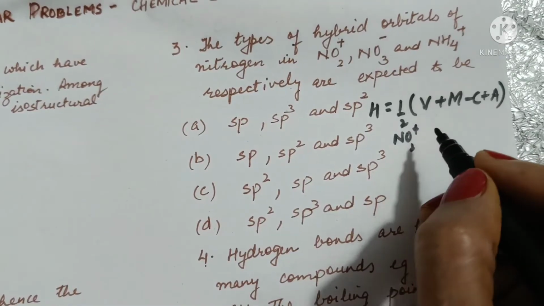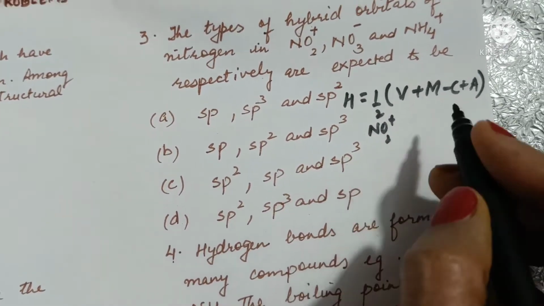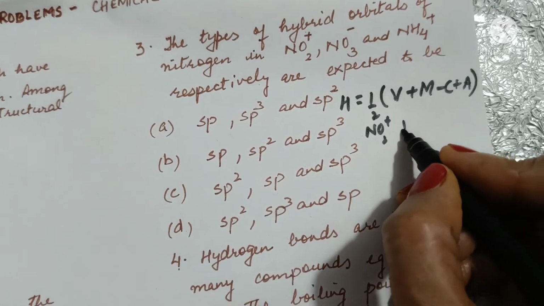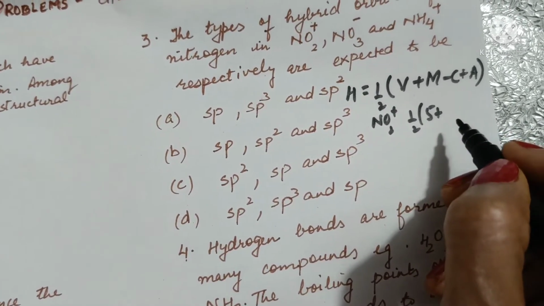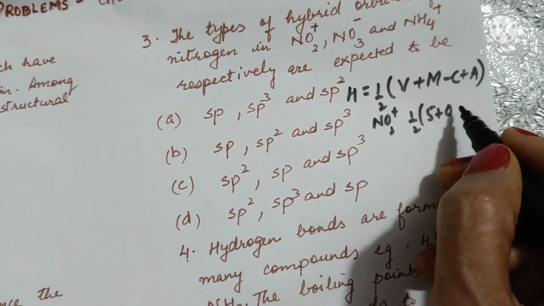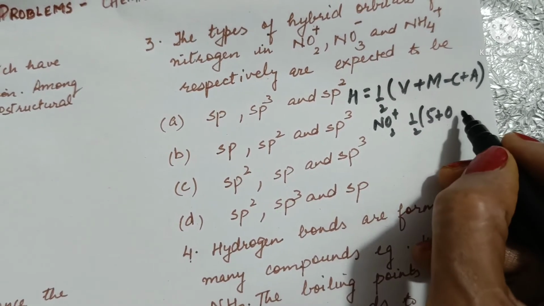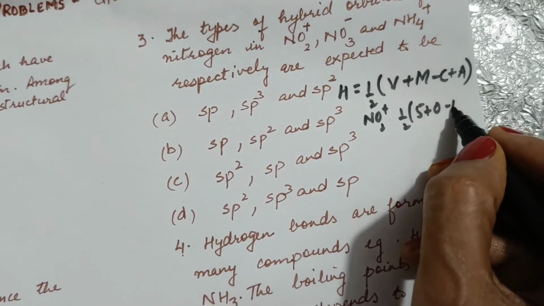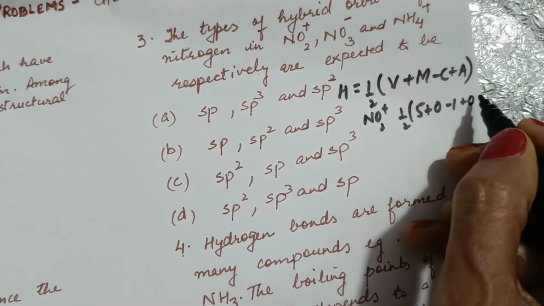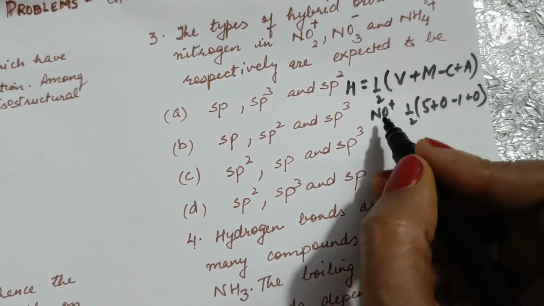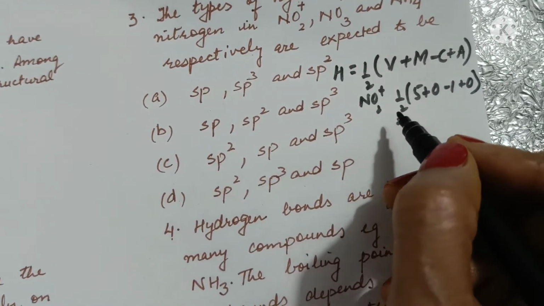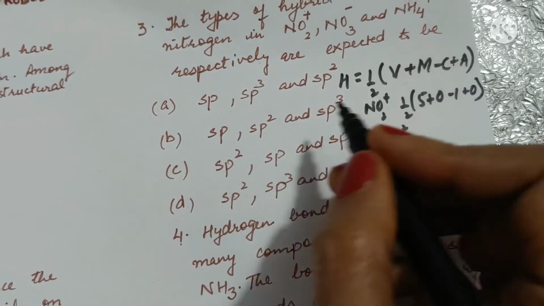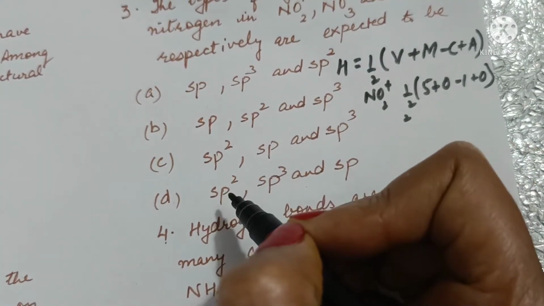For NO2 positive, the number of valence electrons in nitrogen is 5. So half of 5 plus monovalent atoms 0 minus 1, because it's a cation, and the answer will be 2. So for NO2 positive, there are two hybrid orbitals, which will be s and p.